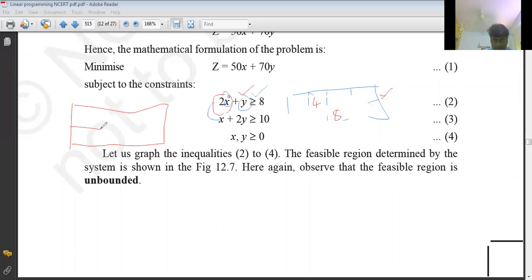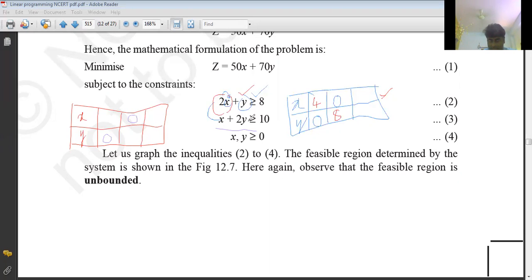Now let us take table values for this inequality also. See here x, y, one point on the x-axis, one point on the y-axis. X-axis means y coordinate 0, as I told you, and y-axis x coordinate 0. Tell me the point on the x-axis.